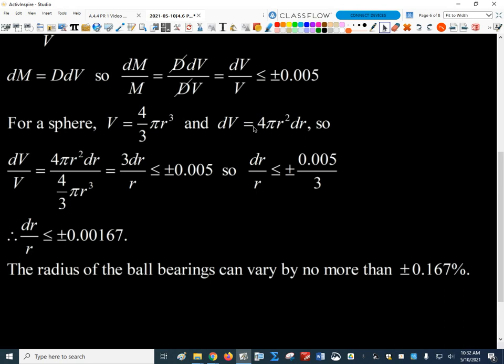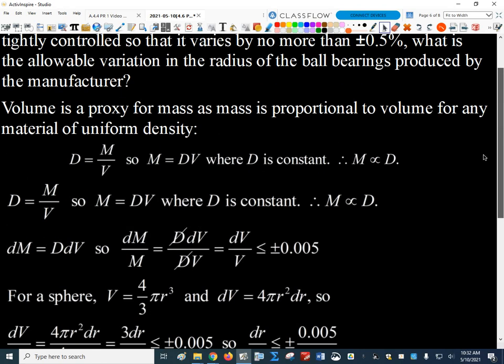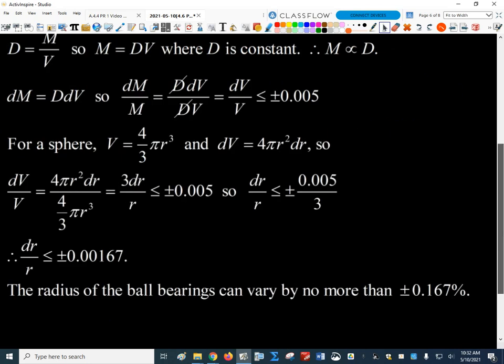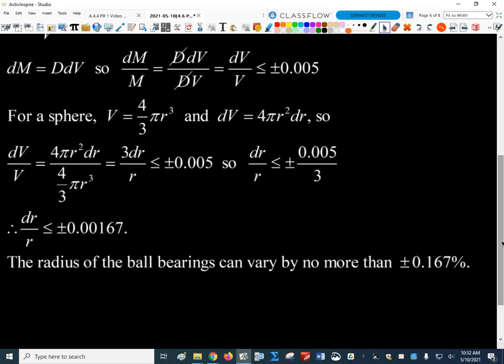What if the question was, what is the number? How much can the radius of the ball bearings vary? I guess we need to know, what would we start with here? I don't think I gave you the target volume. But if we wanted to know how much the radius can vary, we could use this relationship right here. If I solve that for dr, I get dr equals dV divided by 4 pi r squared.